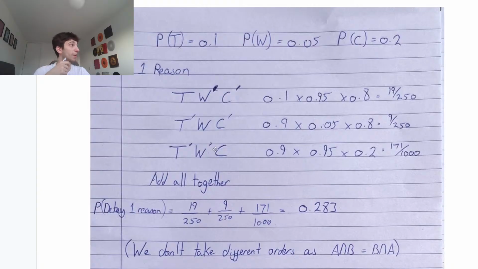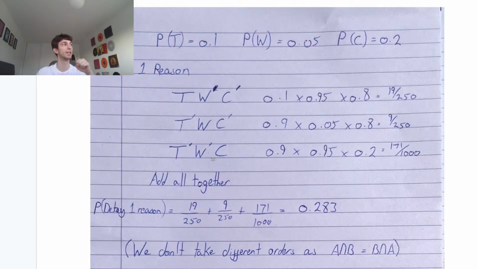And the reason we don't care about the different orders, like T dash, C, W dash, is because it's all the same thing. Either way, we won't have T, we won't have W, and we will have C. They're all independent. There is no order based.